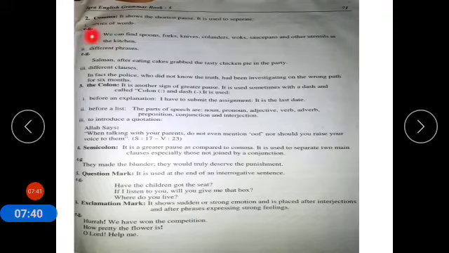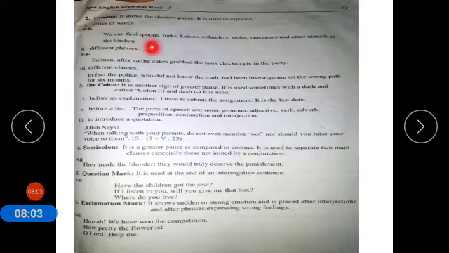Number 2, comma. It shows the shortest pause. It is used to separate a series of words. First one is, for example, we can find spoons, so it is separating the series of words. This is the series of words and it is separated by putting comma in between them.